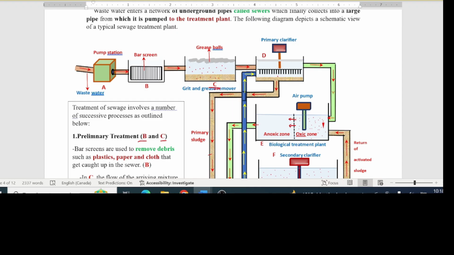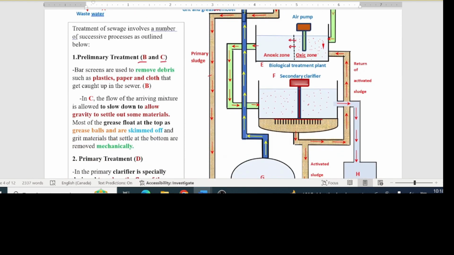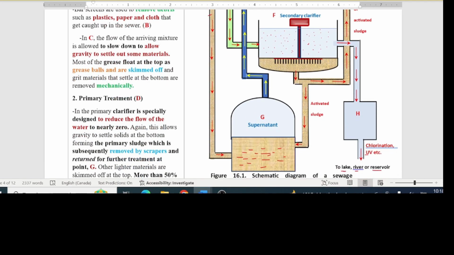But most of the particles that get settled here are different from grit. They probably consist of those solid organic materials from fecal material, and they settle out as what is called primary sludge. The primary sludge now is then sent to this plant here, G, that is called the sludge treatment plant. We'll come back later on and talk about this sludge treatment plant.